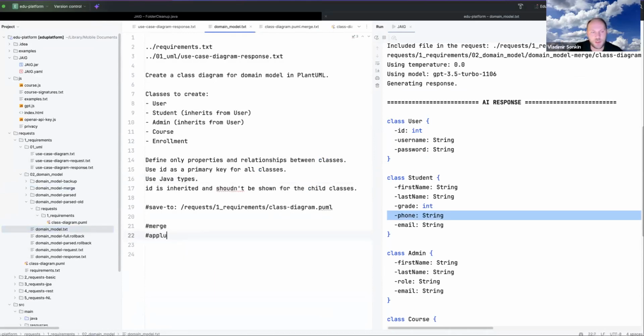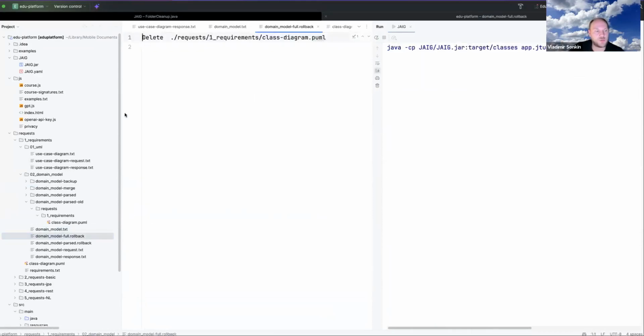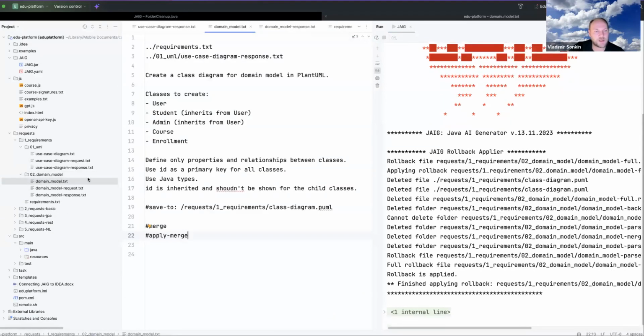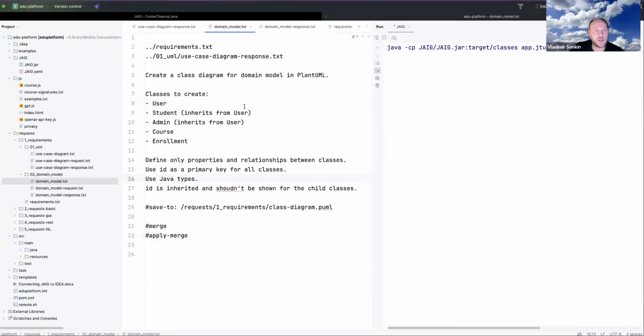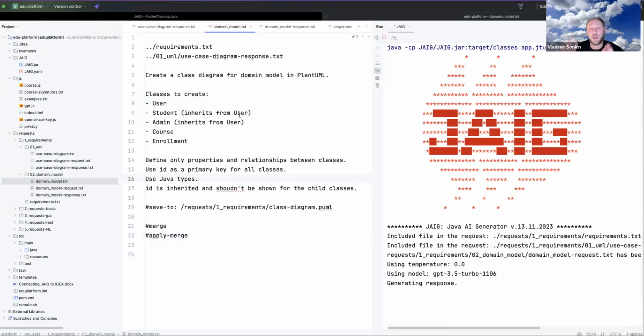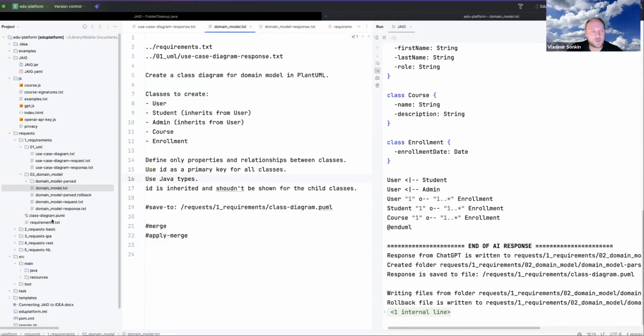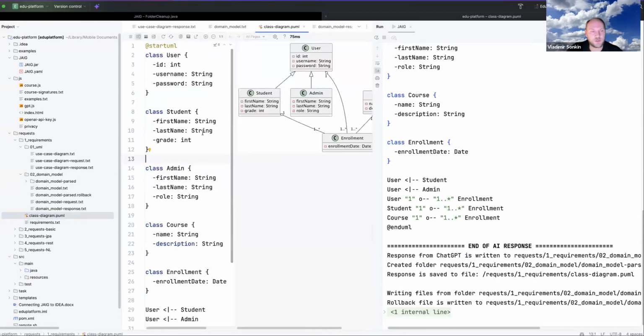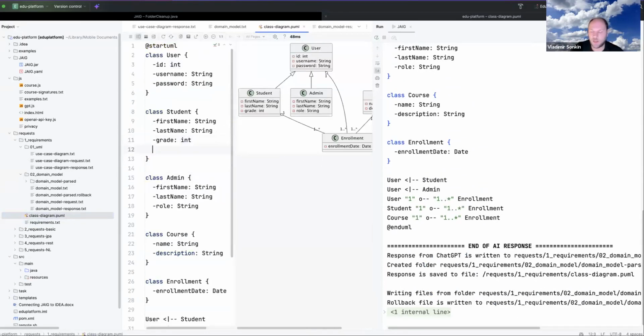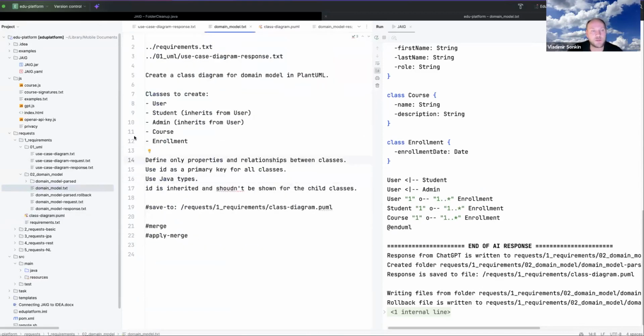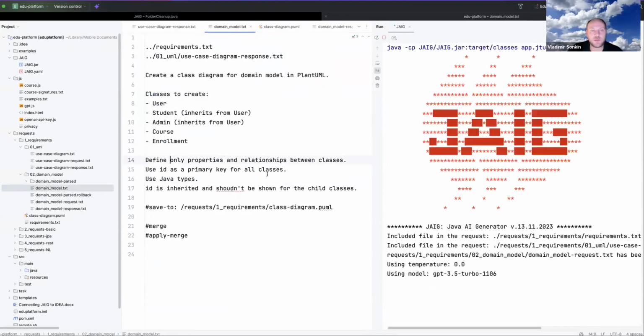Okay, so for example, now again, I will remove everything, and I again will generate the initial code, then I will make a change. Okay, let me do some change. Again, I will add here the phone of type string, and I will execute it.